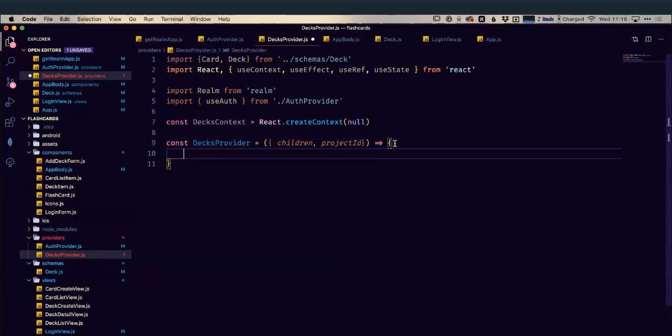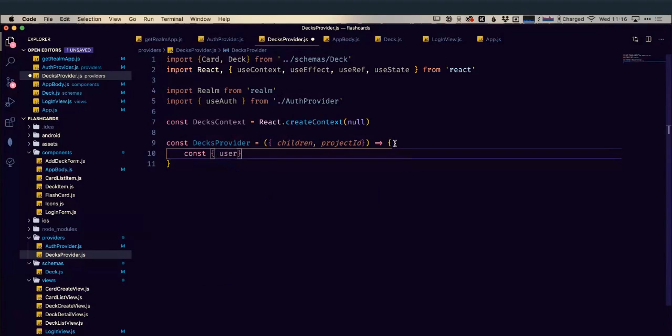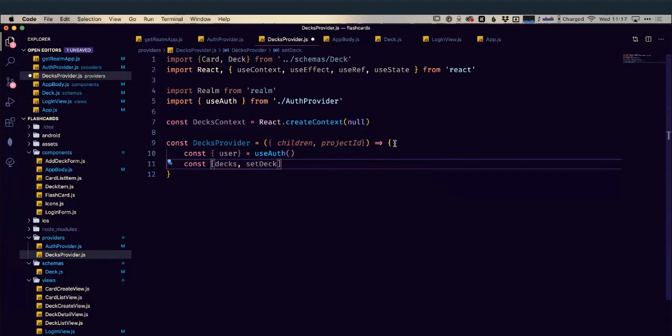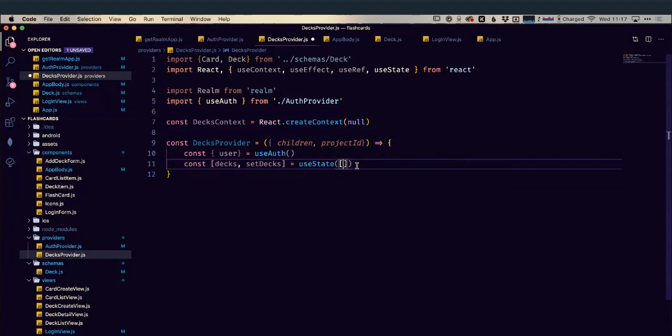Okay, so we have our decks provider. We've already talked about the fact it's going to need to have a reference to the user, because we're only allowing authenticated users to access this realm. Its main thing that it's going to be controlling is our decks. So we're going to need to have some state, which is going to be our decks and our setDecks, which whenever we first load this, we're not going to have any information for. So we'll set that to an empty array.